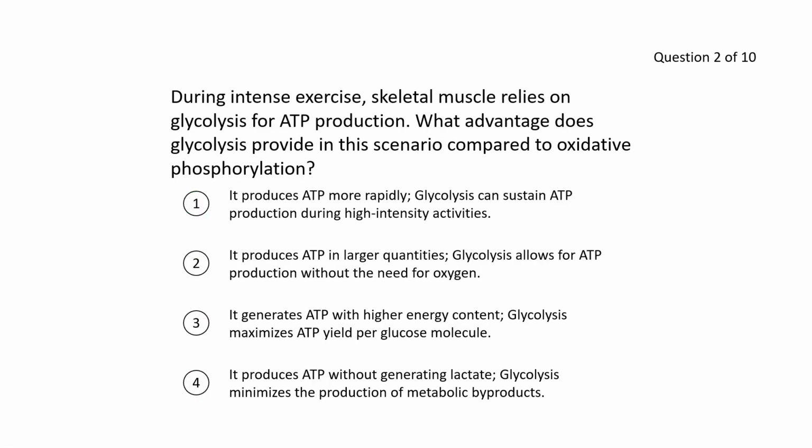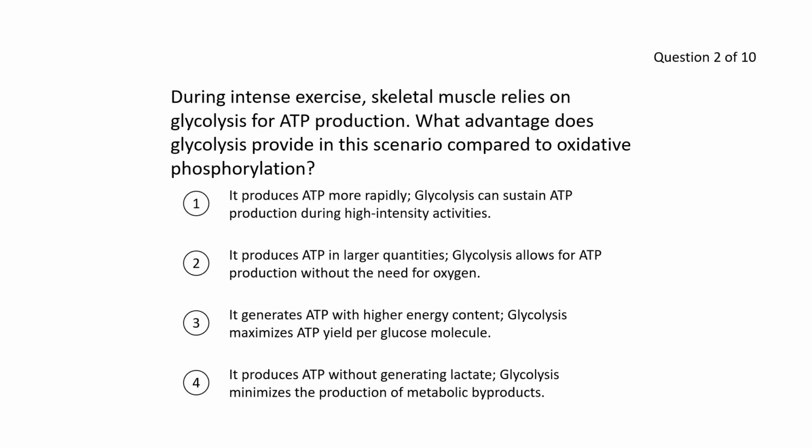Question 2. During intense exercise, skeletal muscle relies on glycolysis for ATP production. What advantage does glycolysis provide in this scenario compared to oxidative phosphorylation? Number 1, it produces ATP more rapidly. That is true. Glycolysis can sustain ATP production during high intensity activities. And that is also true because during high intense activities in the skeletal muscle, you run out of oxygen, right? But you still need ADP. And you use some other way to get it. And you basically have to use glycolysis more than you do oxidative phosphorylation because you don't have oxygen to use.